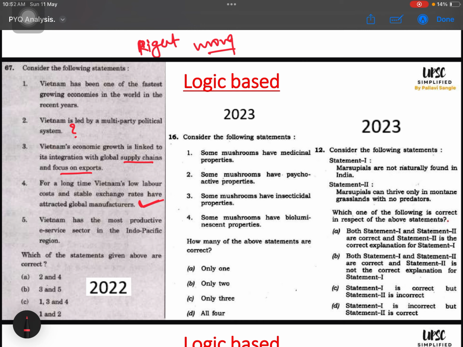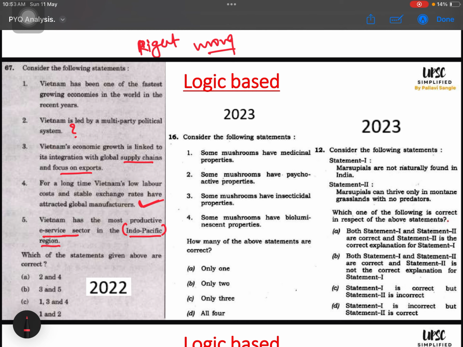Then still I will read the fifth option. Vietnam has the most productive e-service sector in the Indo-Pacific region. This cannot be right, because we know in the Indo-Pacific region there are other countries which are having such a high level of productive e-service sector. Okay. So see, I don't know, I don't have knowledge about Vietnam's e-service sector, but I have knowledge about other e-service sectors. Logically this option cannot be right.